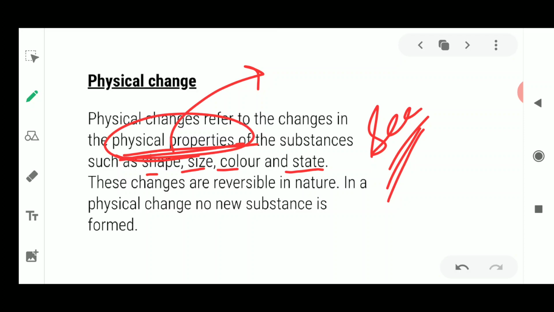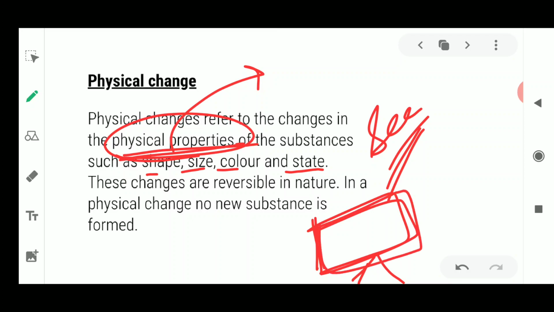For example, if I tell you to describe the board of your class, you will say your blackboard is rectangular in shape, it has corners made up of metal, its background is green in color, and we are able to write smoothly on it with the help of chalk.